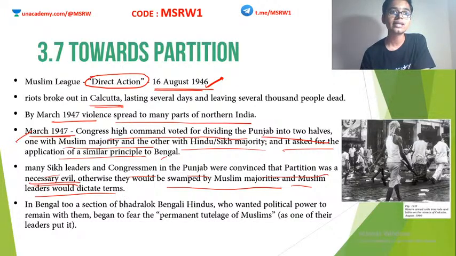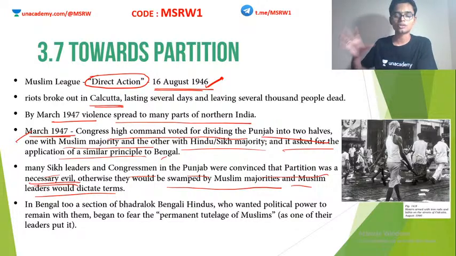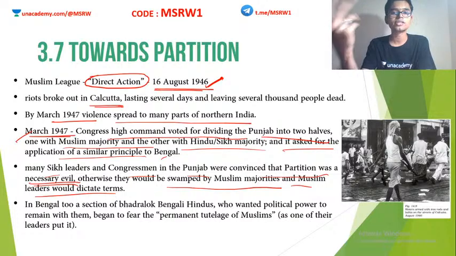If they do not take these proactive steps, then what will happen? Most probably, Punjab, Sindh and Bengal will be considered a part of the Muslim nation. Okay, after the partition, Punjab, Sindh and Bengal will be taken by Muslims. Why? Because the majority population was Muslim.